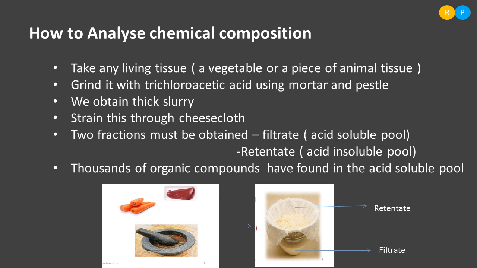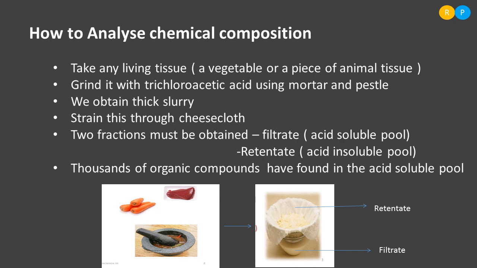By doing the chemical analysis, we can understand each and every organic compound present in the acid soluble pool. You are not going to focus here on how the chemical analysis is conducted on each compound.